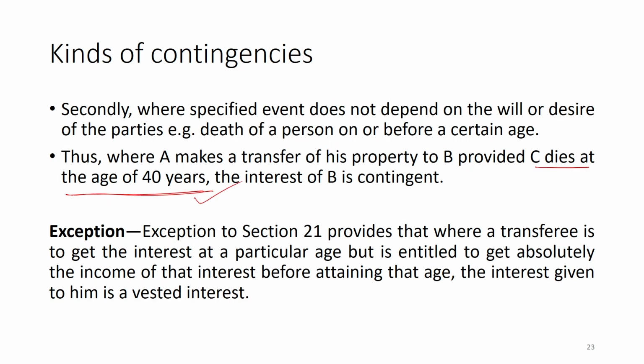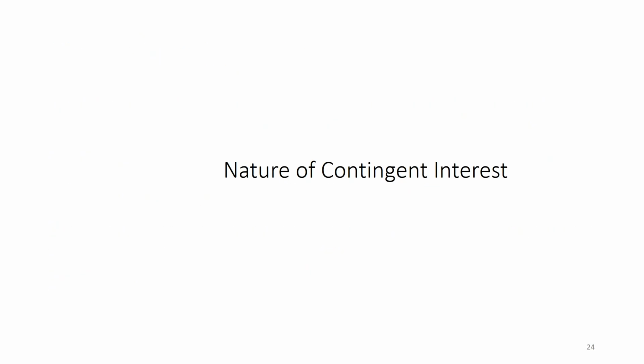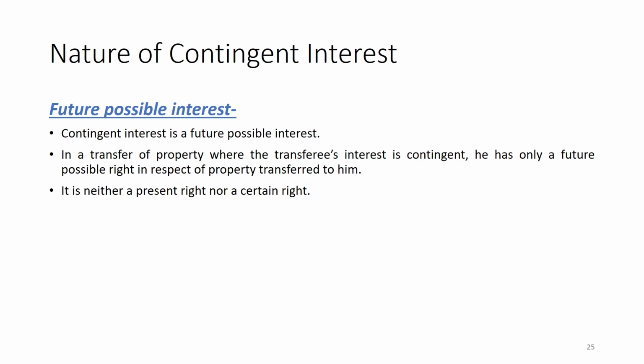Exception to section 21 provides that where a transferee is to get the interest at a particular age, but is entitled to get absolutely the income of the interest before attaining that age, the interest given to him is a vested interest. So, the exception says that where a transferee is to get the interest at a particular age, that is, after the age of majority, but is entitled to get absolutely the income of that interest before attaining the age, then it is a vested interest.